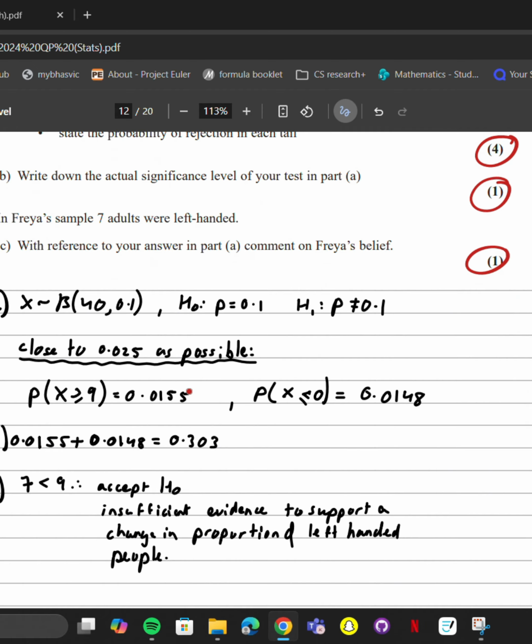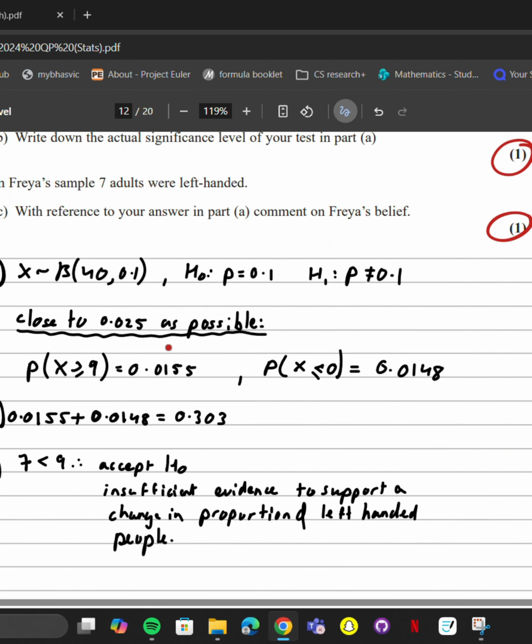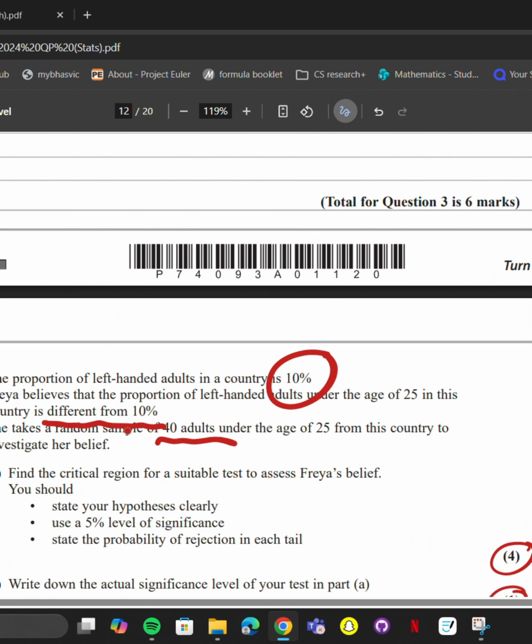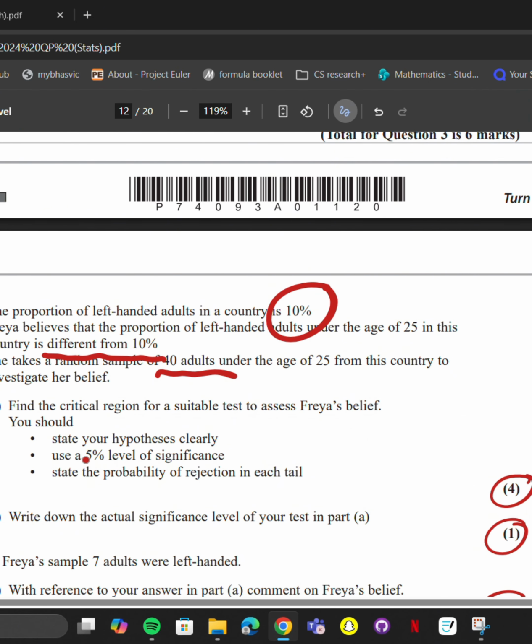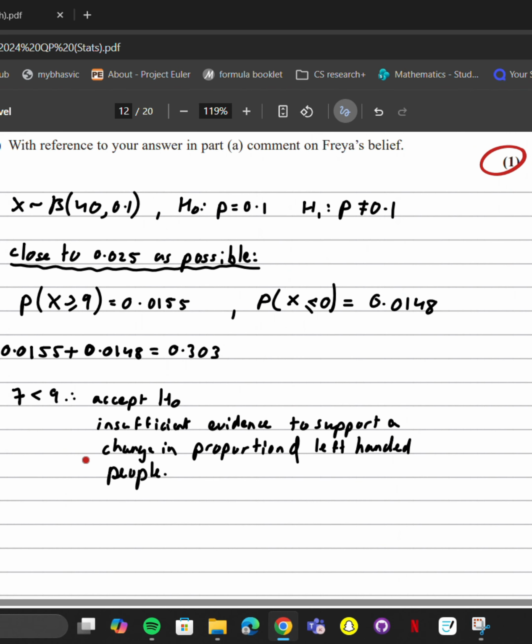So we're actually trying to make the probabilities as close to 0.025 as possible, not 0.05, because we're told it's a 5% significance level. Since it's two tails, we're trying to get as close to 0.025 as possible. We can do that by just plugging into our calculator, and we get these two values. So that's going to be the critical regions.